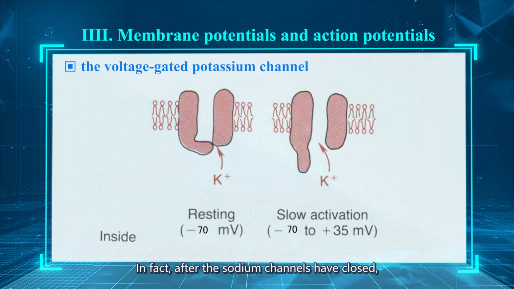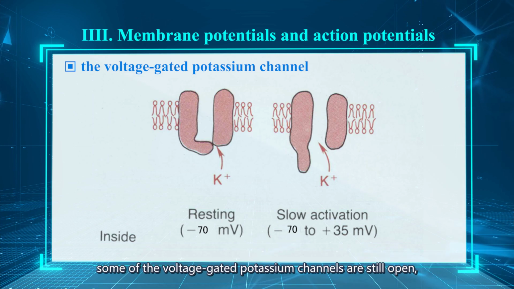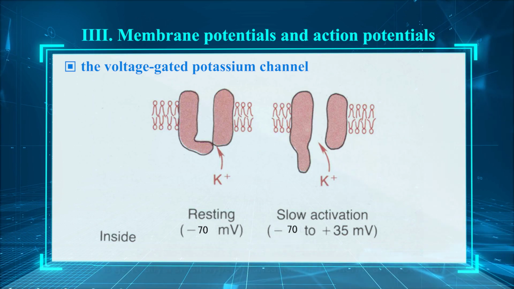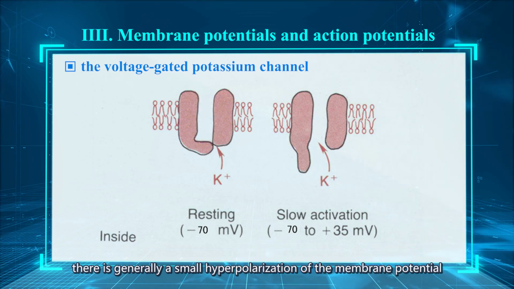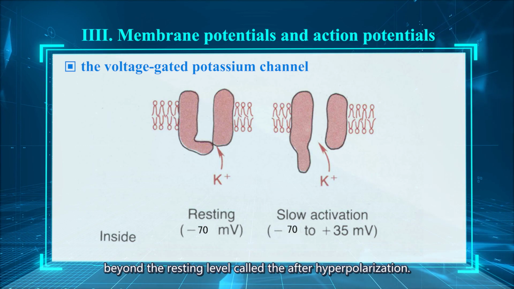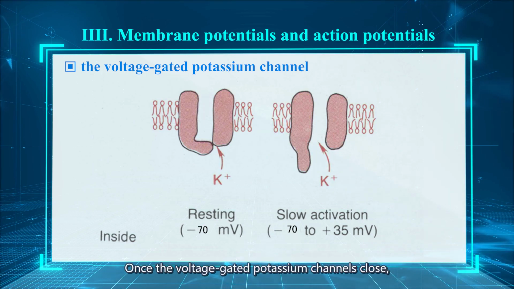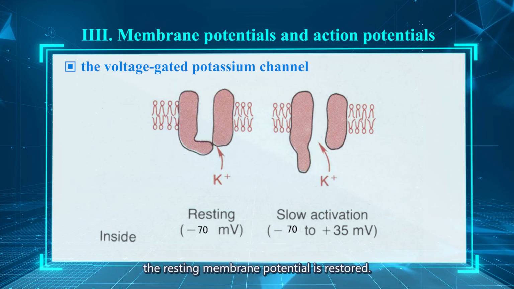In fact, after sodium channels have closed, some of the voltage-gated potassium channels are still open, and in nerve cells, there is generally a hyperpolarization, a membrane potential beyond the resting level called the afterhyperpolarization. Once the voltage-gated potassium channel closes, the resting membrane potential is restored.